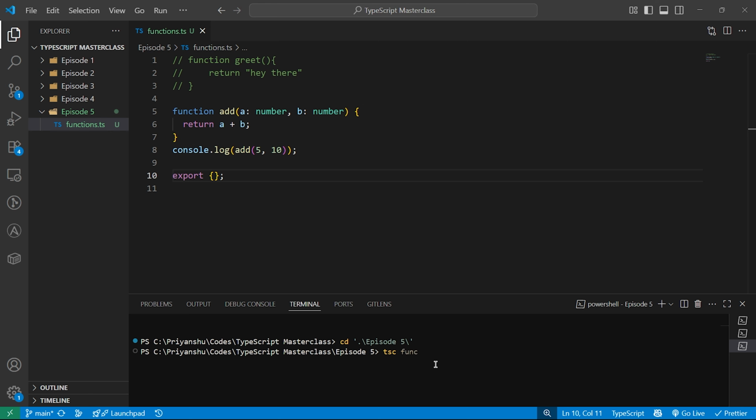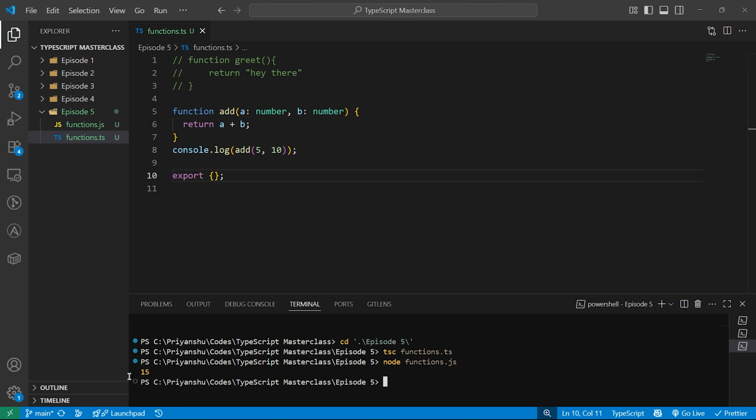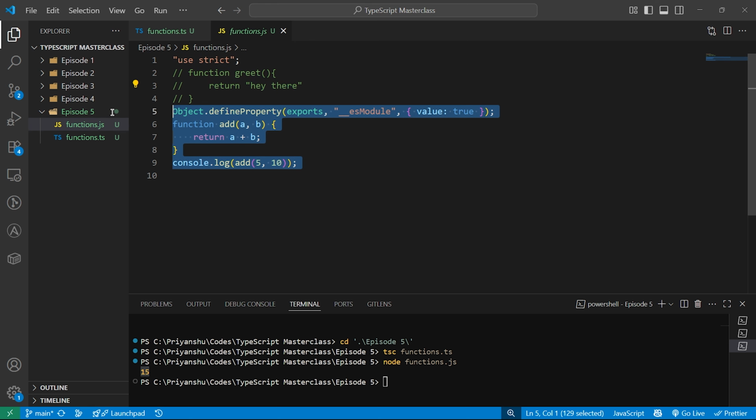tsc functions.ts. Yeah, it's transpiled. Let's run this. node functions.js. Here we got 15. See, we have this function over here.